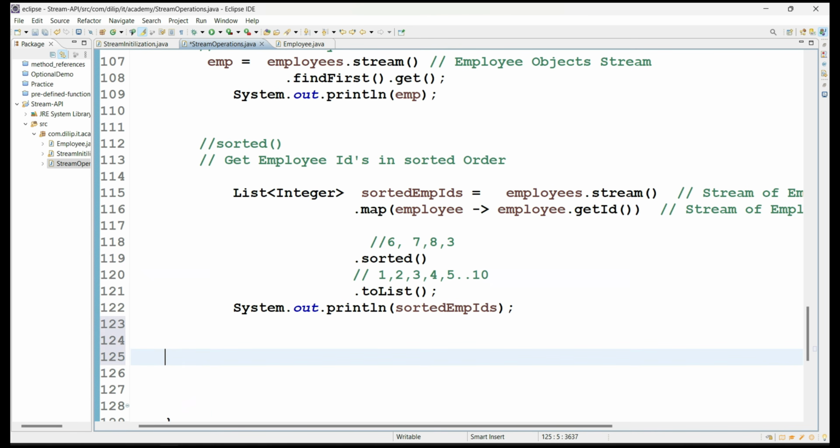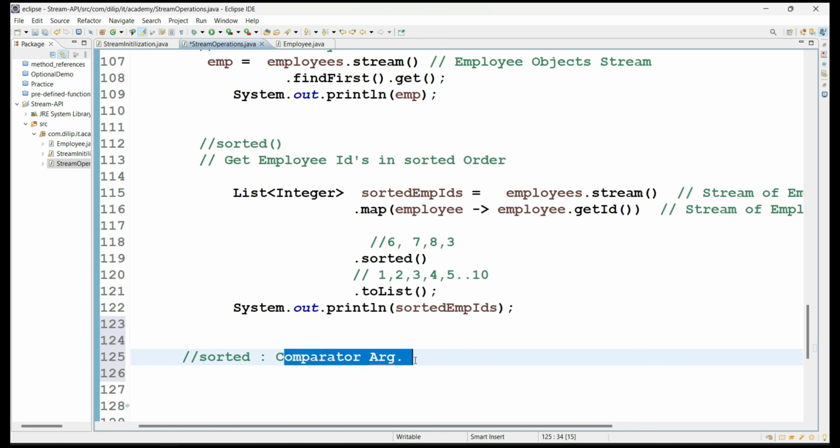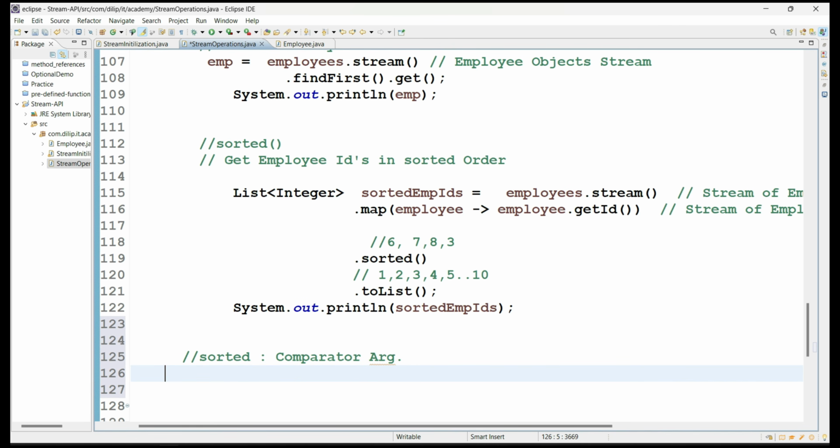Now let's move to another method, again sorted, but with a comparator argument. So we have one more sorted method with a comparator argument, right? What is the behavior of this comparator, and when do you have to use this comparator argument as part of sorted?